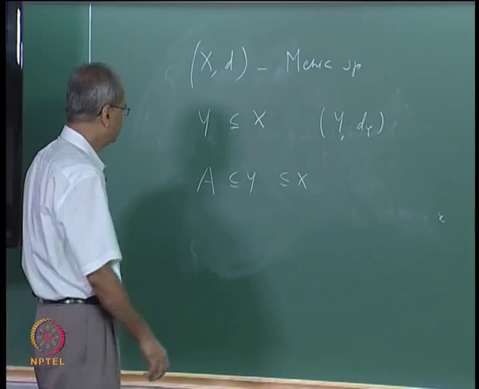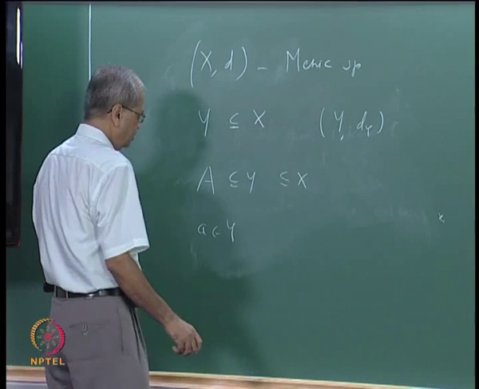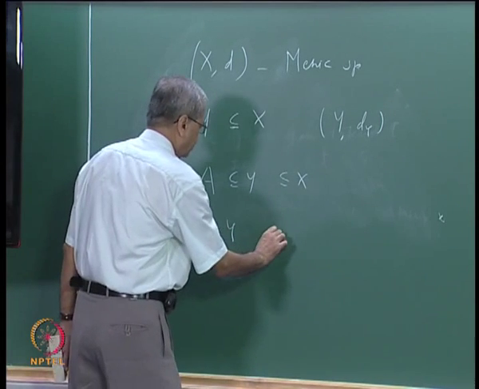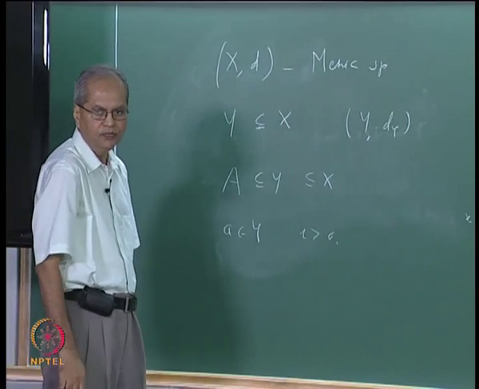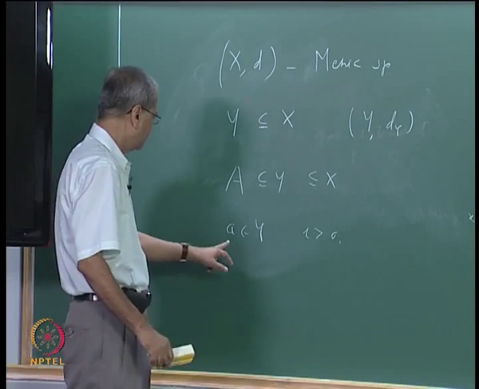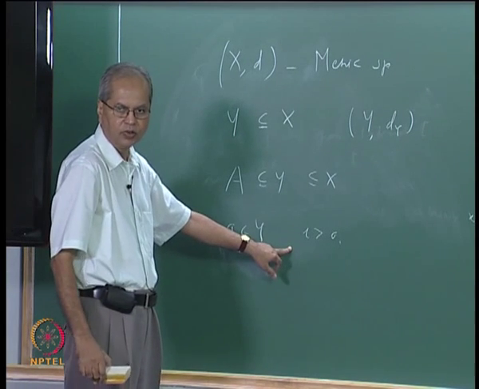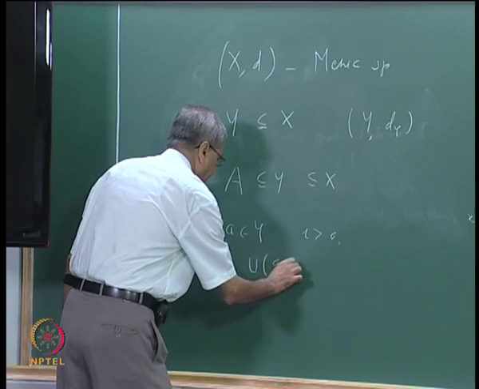So suppose I take any point a in Y, and take R bigger than 0. Then we want to talk of the open ball with center at a and radius R.